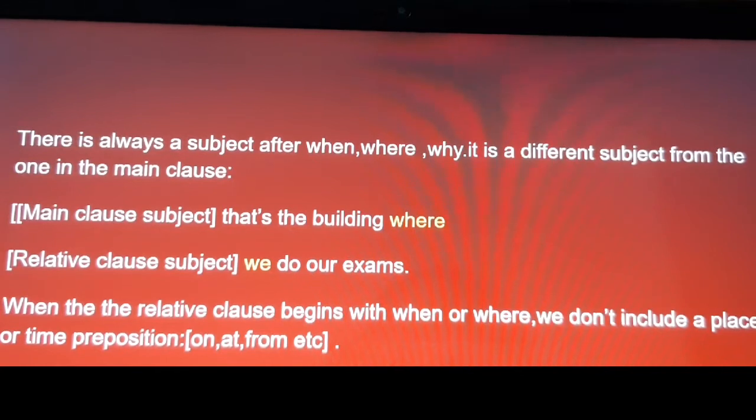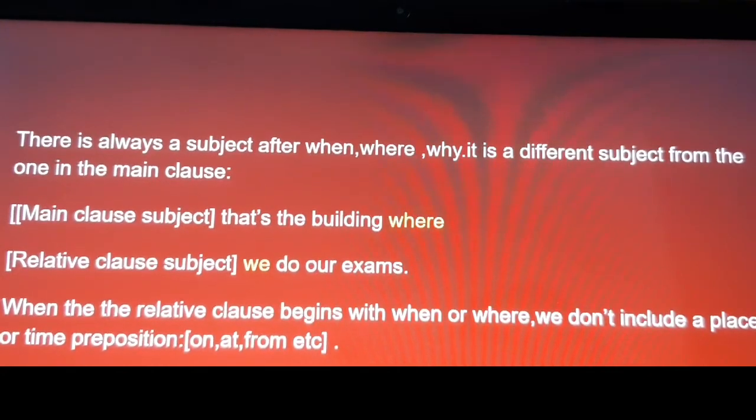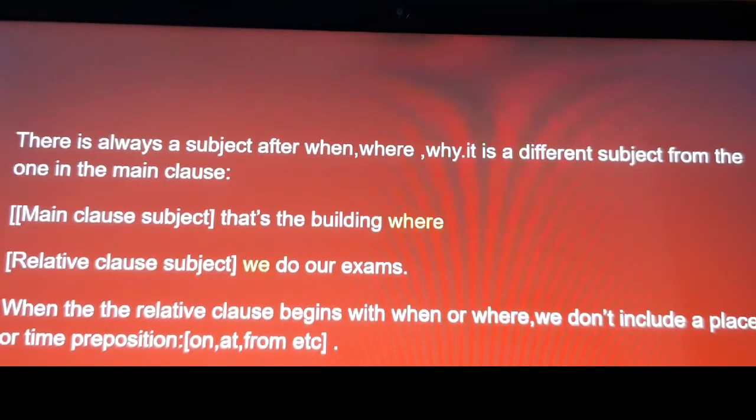There is always a subject after when, where, why. It is a different subject from the one in the main clause. That's the building is the main clause subject, where the relative clause subject here is we. We do our exams. Here is after when, where, why.